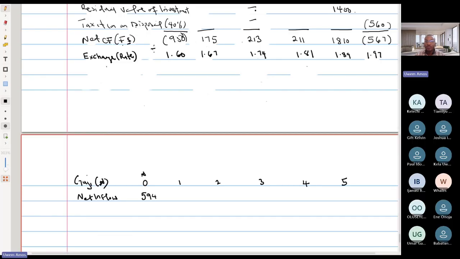The next one, 175 divided by 1.67, we have 261. No, it cannot be 261 because that's 175. 175 divided by 1.67, we have 105 rather. Must have punched a different value earlier.